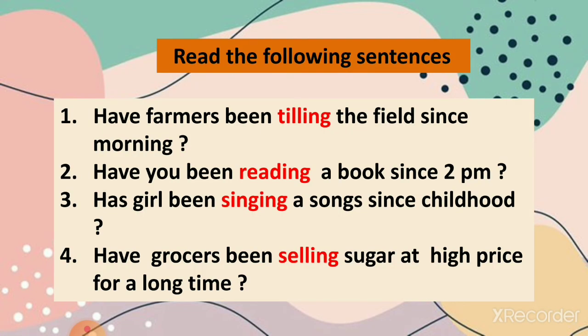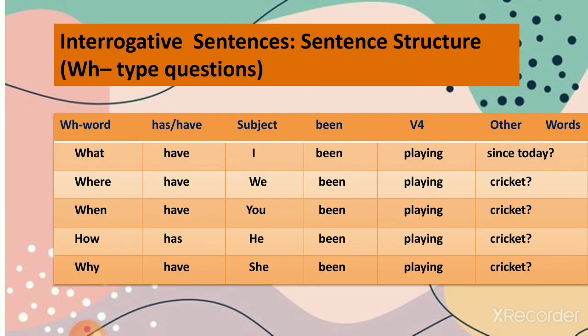So the sentences can be turned as: have farmers been tilling the field since morning? Have you been reading a book since 2 p.m.? Has the girl been singing songs since childhood, or have grocers been selling sugar at high price for a long time, right? So you have to follow the structure and arrange has, have, subject and verb according to the sentence structure.